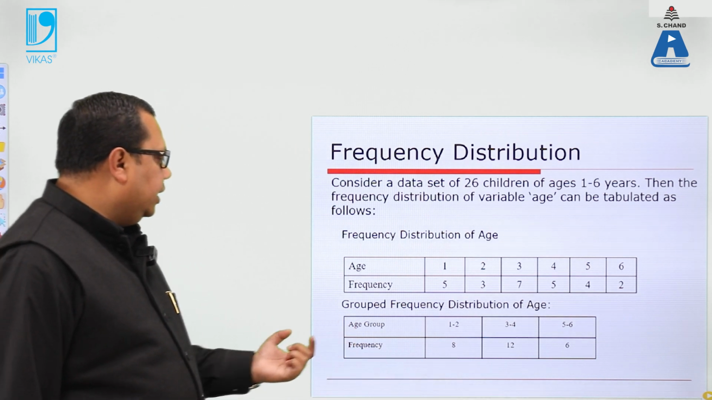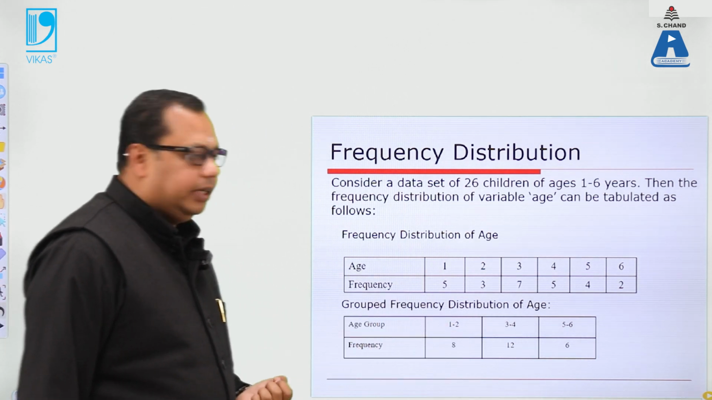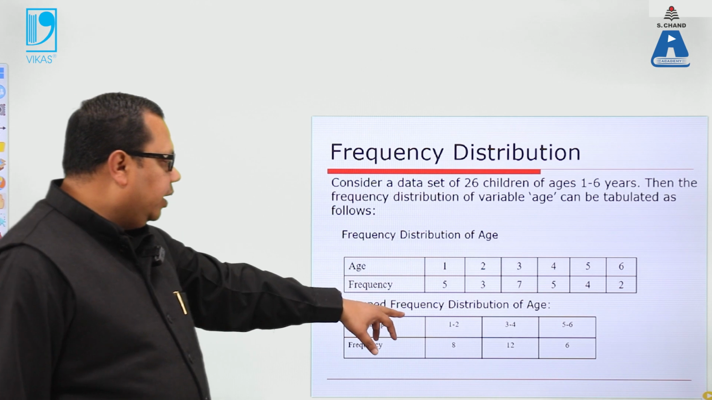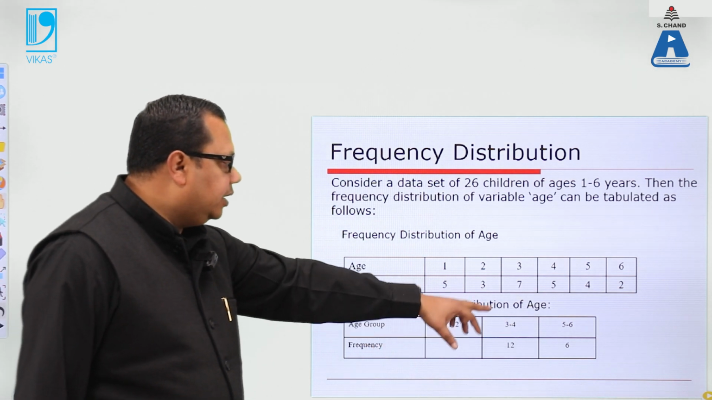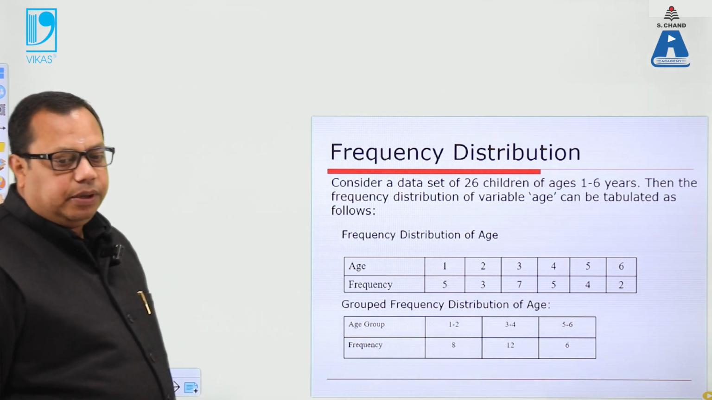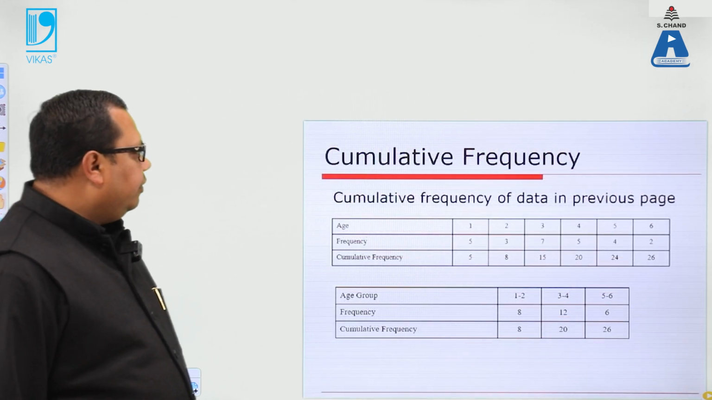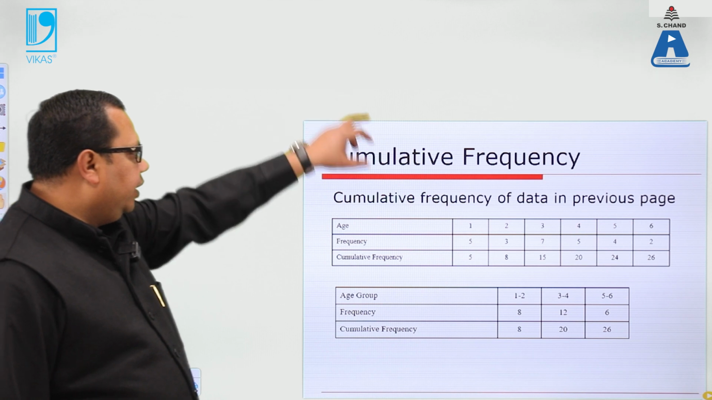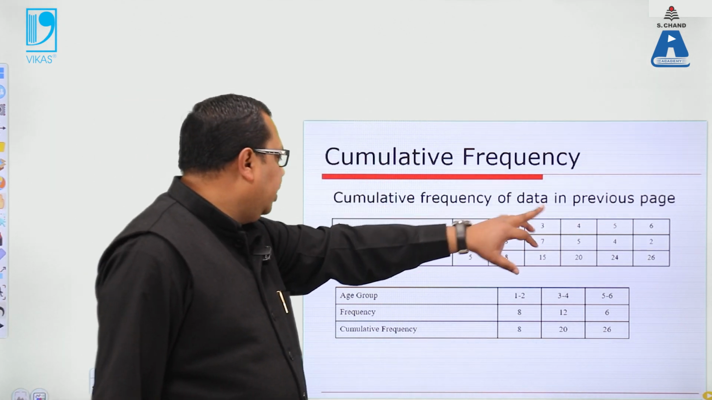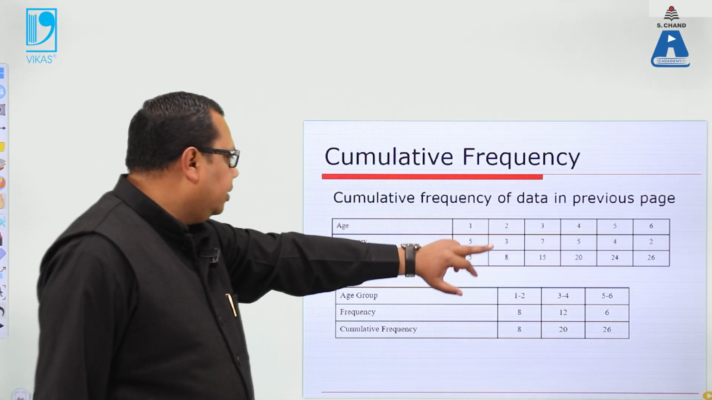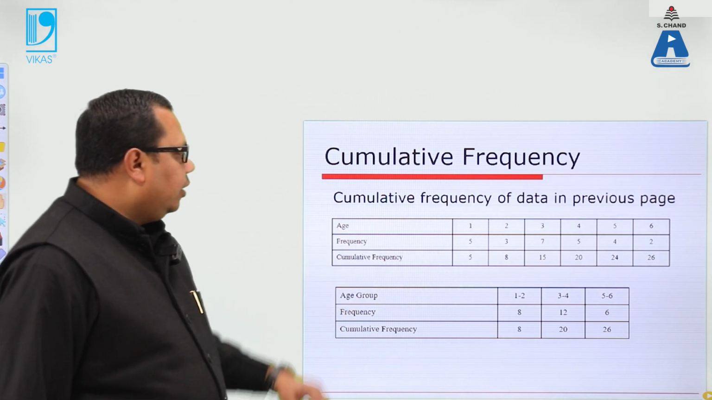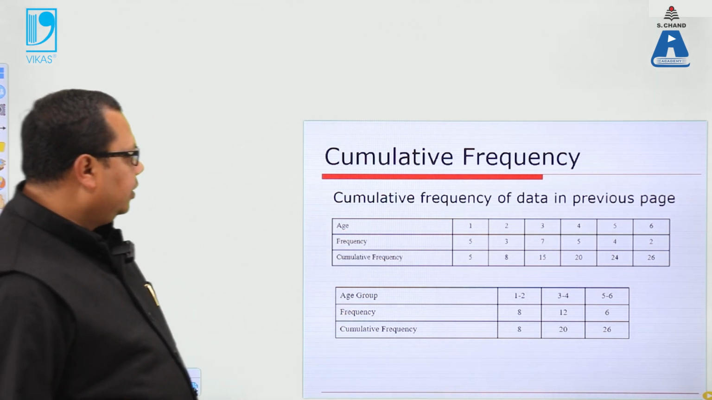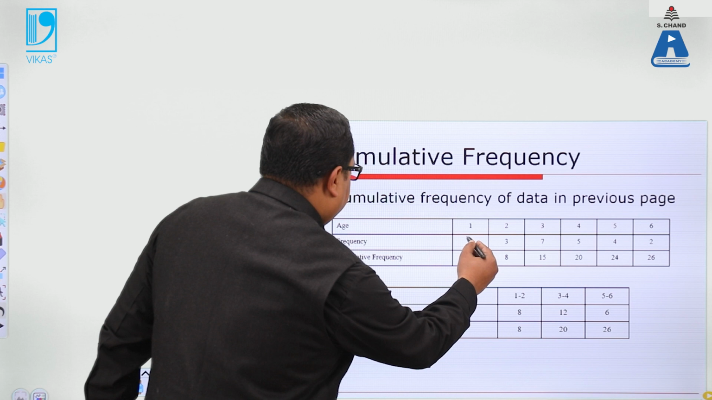This is called the grouped frequency. In the grouped frequency, we categorize a particular group and then make the calculation. Then we have a calculation of the cumulative frequency. In the cumulative frequency, age is given as 1, 2, 3, 4, 5, 6, frequency is given, and then we can calculate the cumulative frequency as the first group is 5.